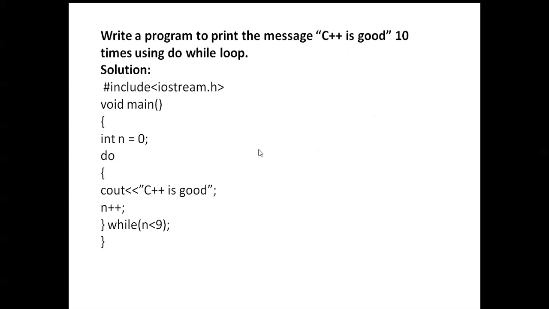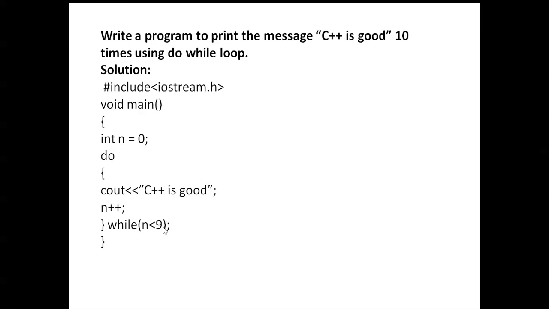Here you can see the program for do while loop. "C++ is good." You can see here do, cout C++. Here first the n value is 0 and that value is counted here. "C++ is good" is printed first. Then n is incremented to 1. The initial value of n is 0, next n++ means 1.